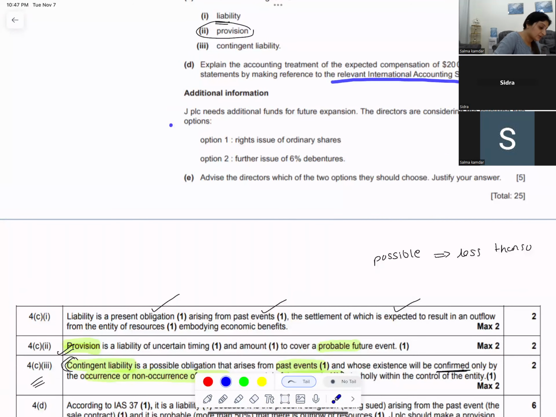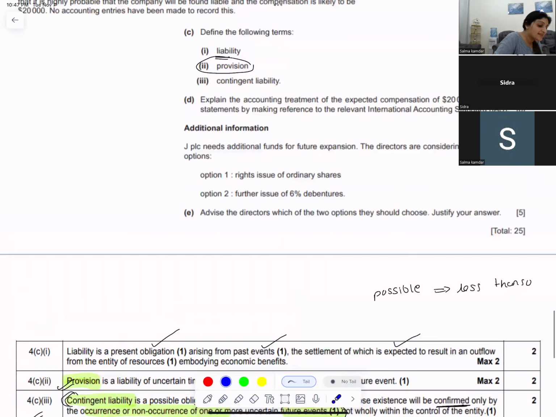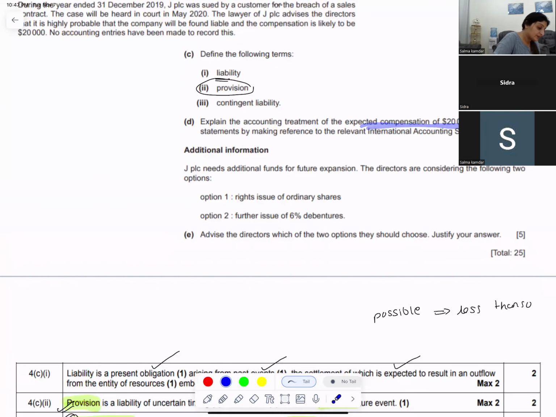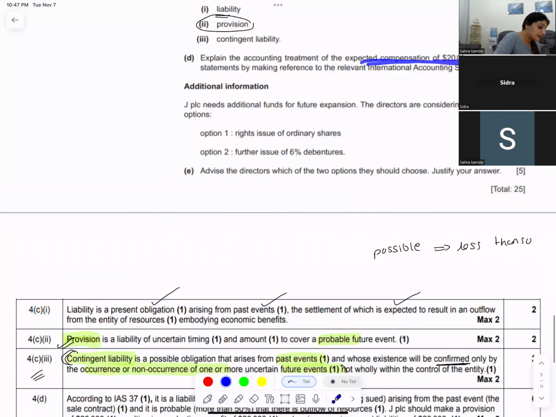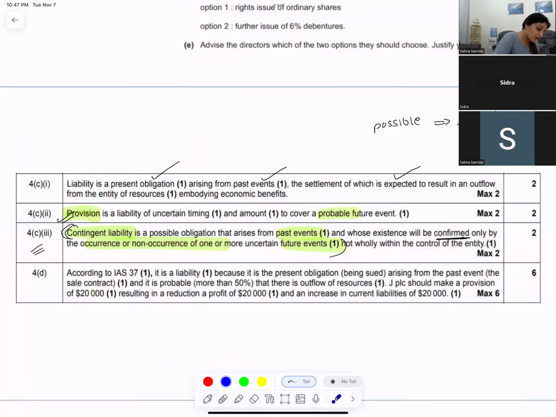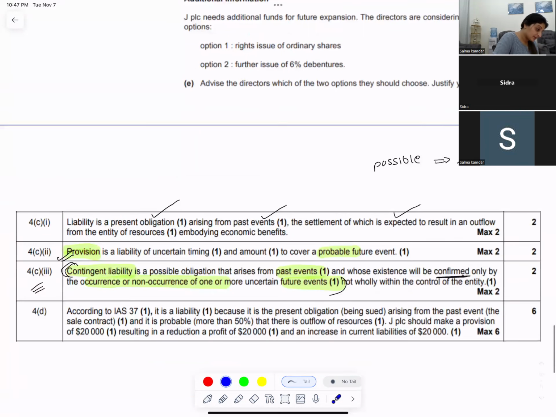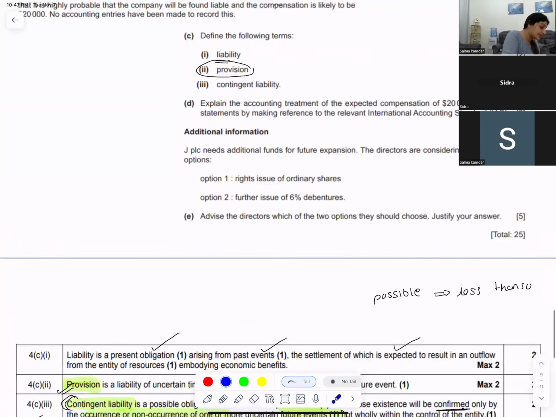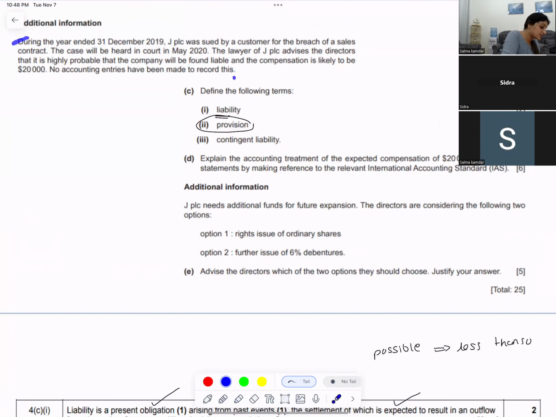What is the additional information? Read this additional information.